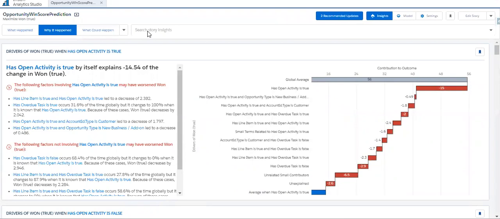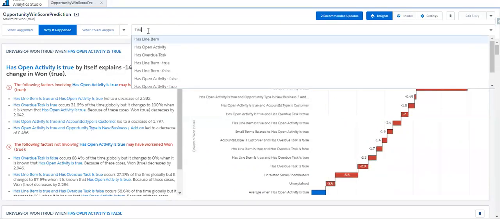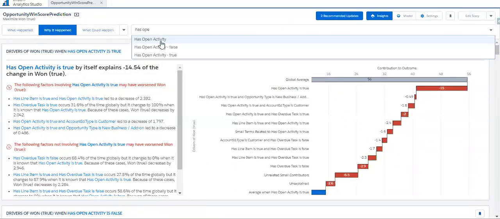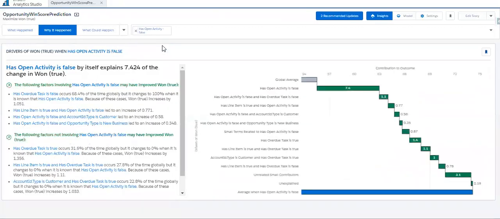So for that purpose, we need to select the has open activity false. We already saw has open activity is false. If an opportunity has this field value, it has the highest win. This is a waterfall chart. Whatever we saw in the what happened is a bar chart. Whatever we are seeing in the why it happened is called a waterfall chart.